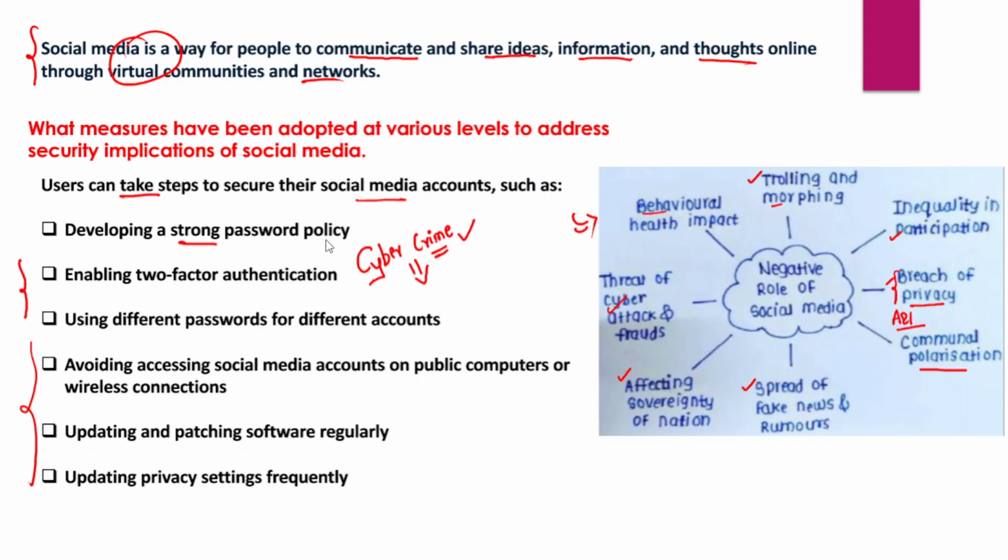However, when we talk about the security measures which have been taken at different levels, one thing that we need to mention is that PIB as a fact check unit was established. Fact check unit was established, right? So this fact check unit would check the information's authenticity.